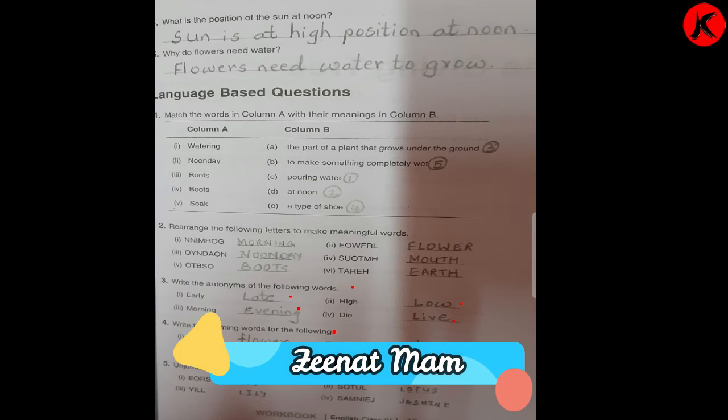Write the rhyming words for the following. Hour, so it will be flower. Children, you remember the rhyming words which we had done? Yes? Okay. High, so die. Roots, boots. Heat, feet. Rhyming words means what? There is a little change of the alphabet and the pronunciation is a little bit the same. Again: hour, flower; high, die; roots, boots; heat, feet.